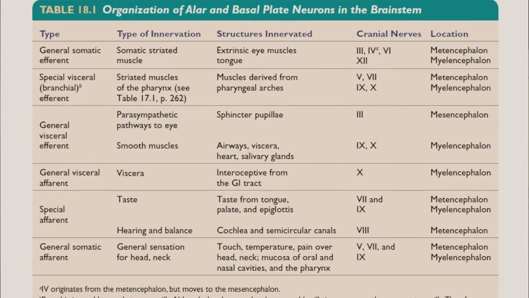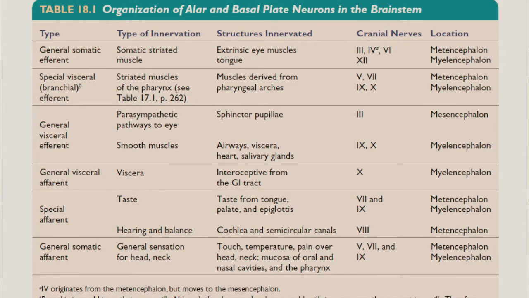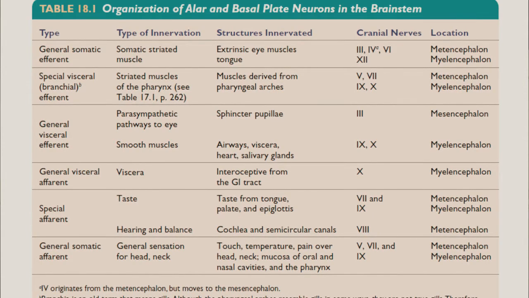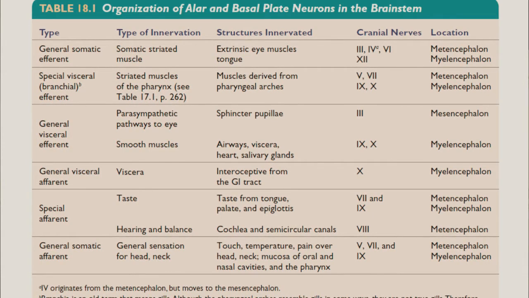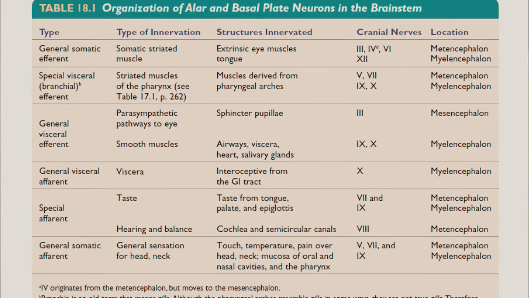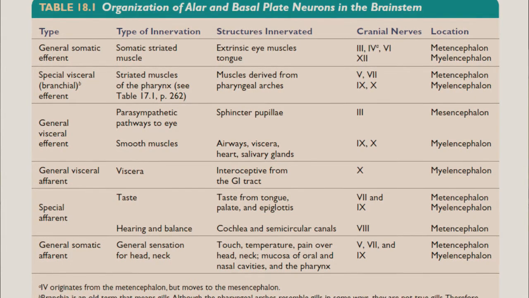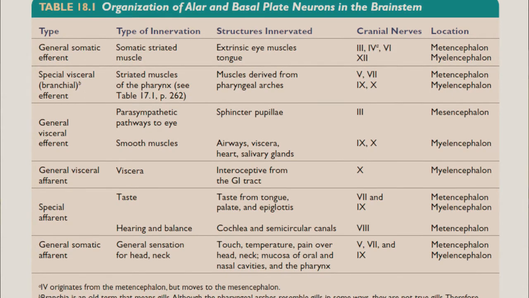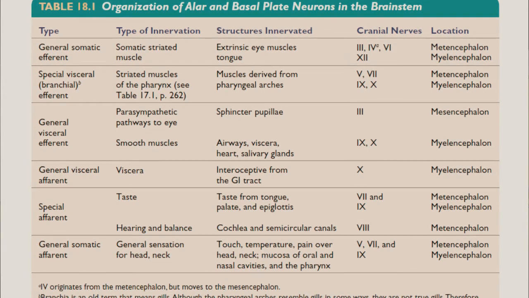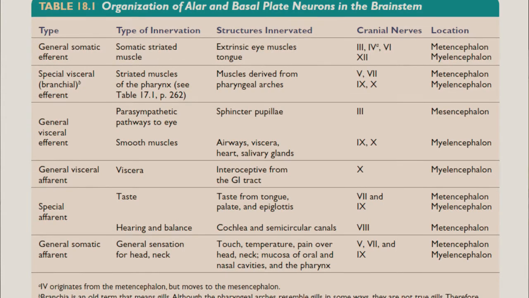Then, in the case of the metencephalon, we are going to find the nuclei of cranial nerve 3, 4, and then 6. Now, get to know that cranial nerve 3 and 4, in a mature person, come from the mesencephalon.